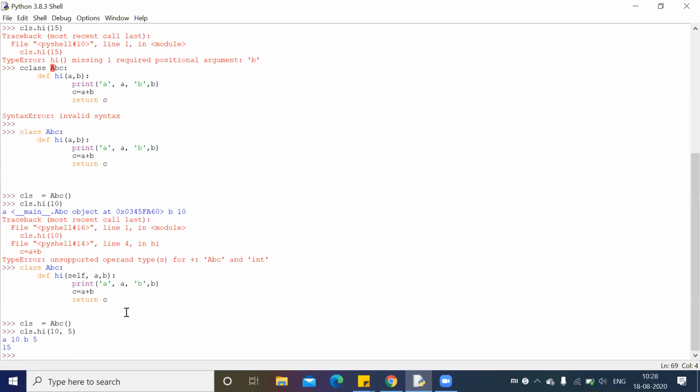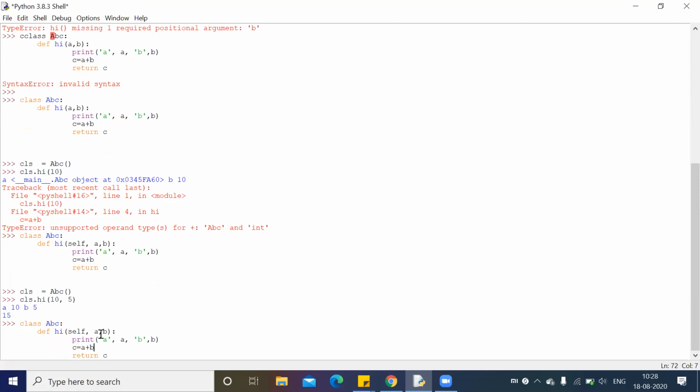So if I want two inputs, how can I do it without any self, without that default argument? I will explain that. We have to see a topic called decorators. If you see it right now, you will get confused. Just leave it as it is. I will show you that. How to do it without self, I will demonstrate. Don't get confused.